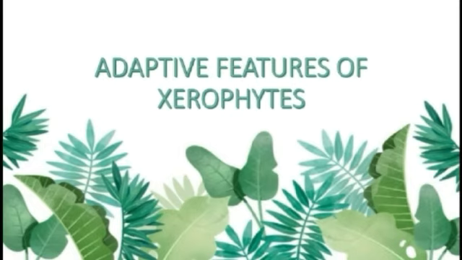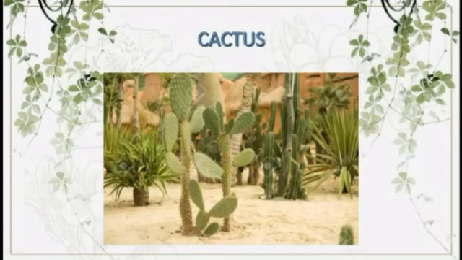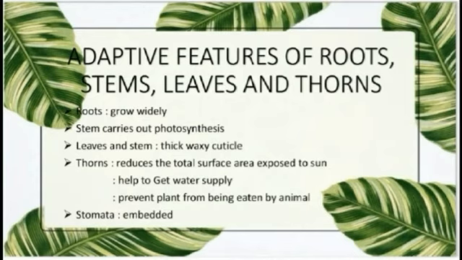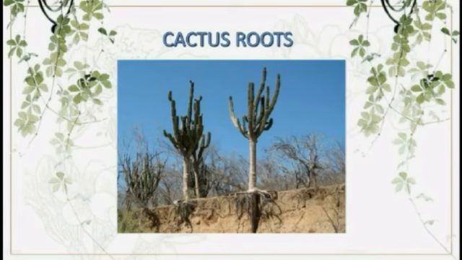Now we turn to another plant, which is xerophytes. We all know xerophytes live in desert areas that receive little rainfall. This adaptive ability is what will determine the survival of the xerophyte. One of the examples of xerophyte is cactus. The first adaptive feature is that the roots of xerophytes grow widely and penetrate deep into the soil to absorb water and mineral salt. The water absorbed is stored in the root, stem and leaf. So, this is an example of a cactus root.